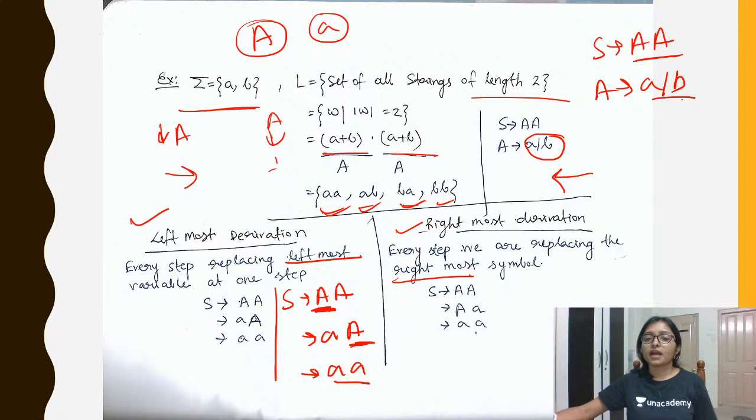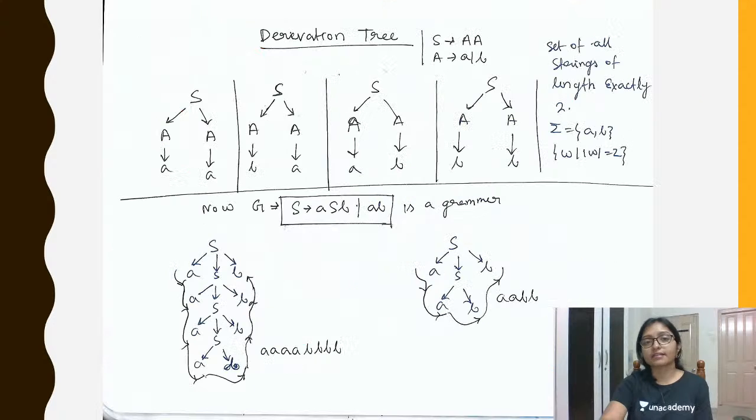Here, for the rightmost one we are replacing this; this was AA, and the rightmost one was this A. So I am replacing it here, then AA, then A, right? So this is called the leftmost and the rightmost derivation, and in that way you have to derive this. This is the way of derivation.